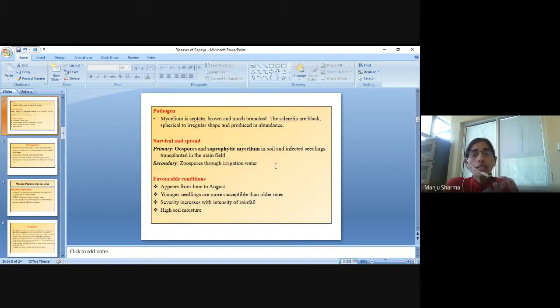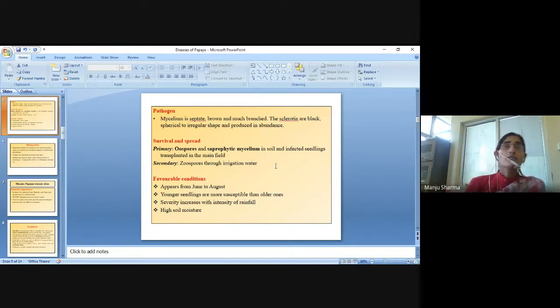Pathogen mycelium is septate, brown and much branched. The sclerotia are black, spherical to irregular in shape and produced in abundance. Survival and spread: primary inoculum is oospores and saprophytic mycelium in soil, and infected seedlings transplanted in the main field. Secondary spread is through zoospores in irrigation water.